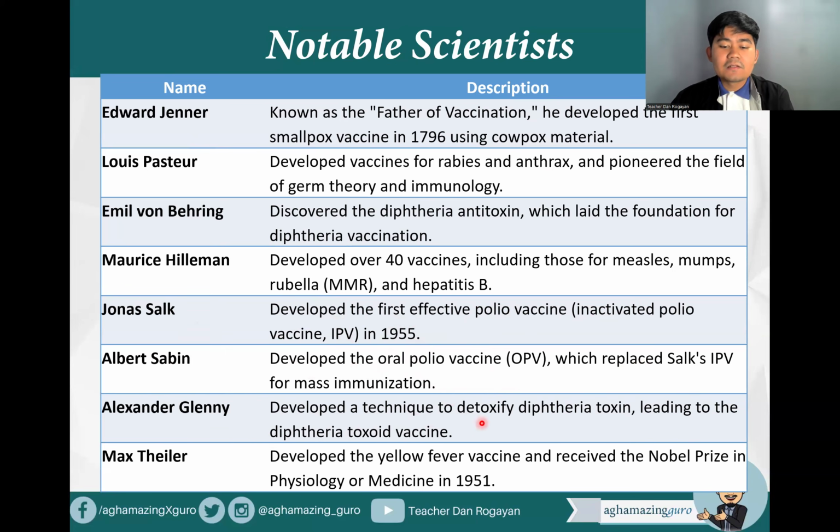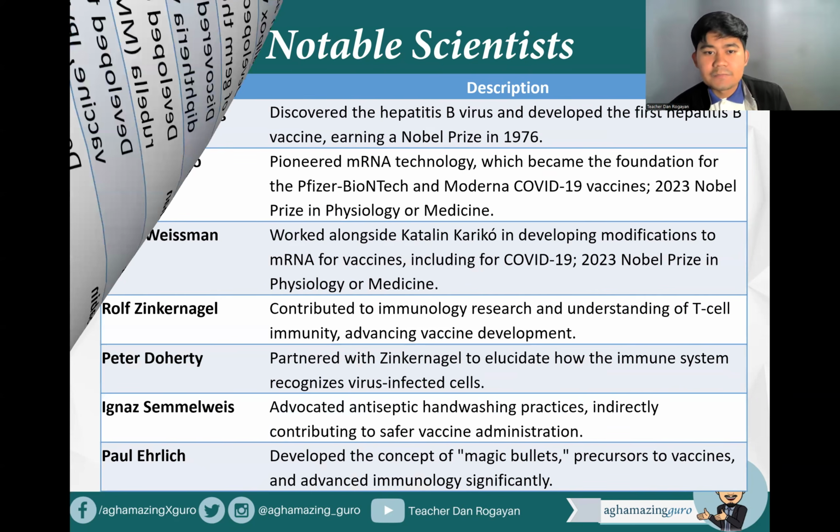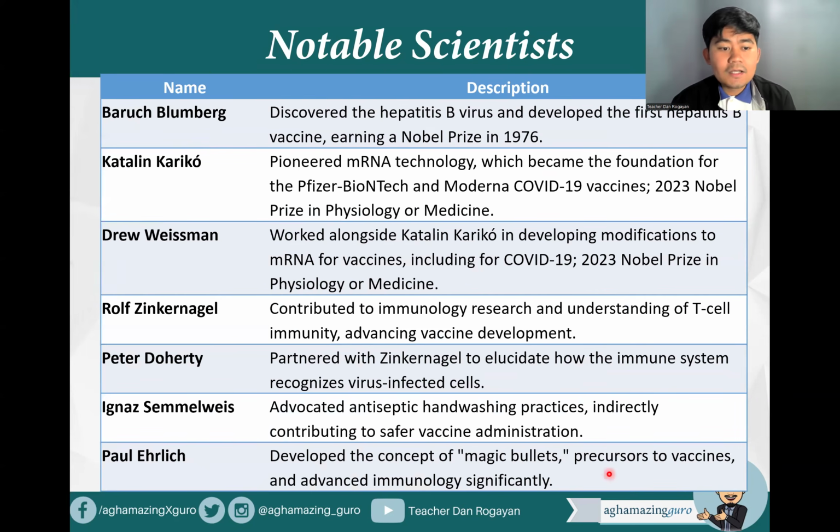Alexander Glenny developed a technique to detoxify diphtheria toxin, leading to the diphtheria toxoid vaccine. While Max Theiler developed the yellow fever vaccine and received the Nobel Prize in Physiology or Medicine in 1951. Okay, so these are some of the notable scientists who have contributed a lot to vaccine development. Okay. And this is the last slide for them.